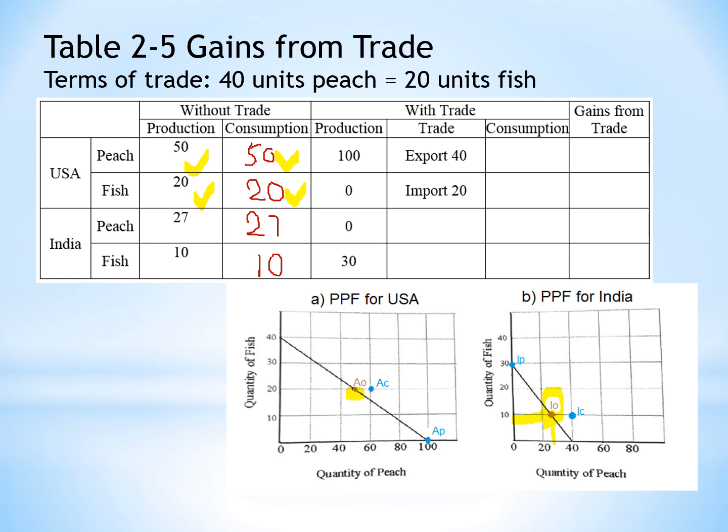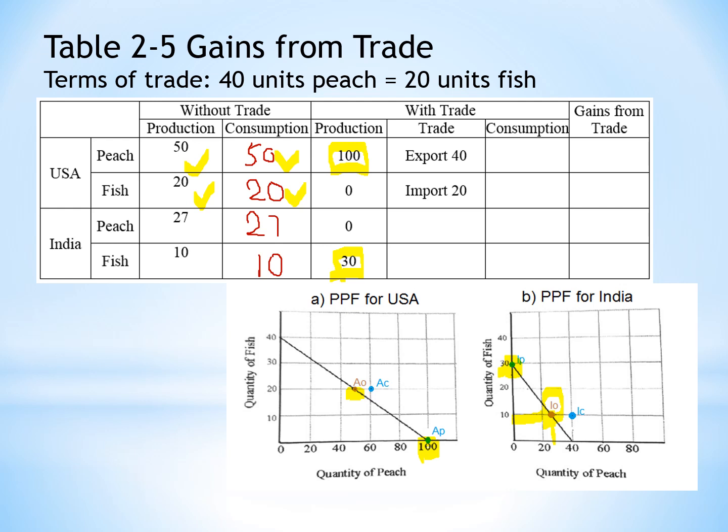Okay. Now let's assume that the two countries get together and agree to specialize to do what they are good at. So in that case, since USA has comparative advantage in peach, USA is going to allocate all of the resources to make peach only. So the production point is here, no fish. While India has comparative advantage to catch fish, so we let India specialize to catch fish only, and they don't grow peach anymore. So this is production.